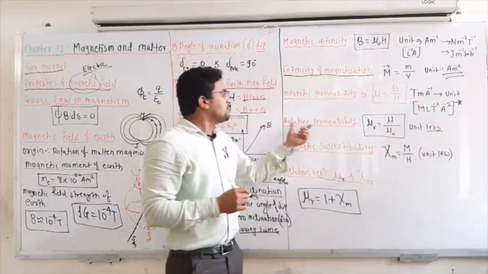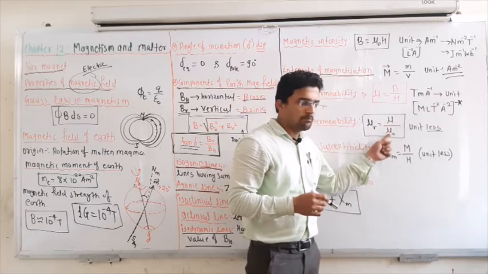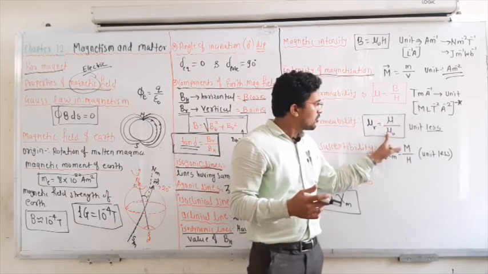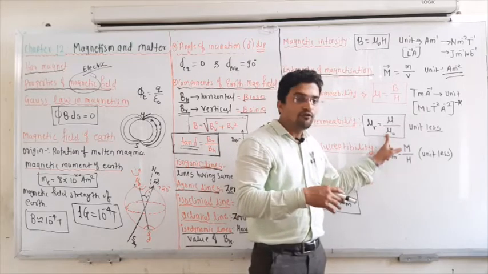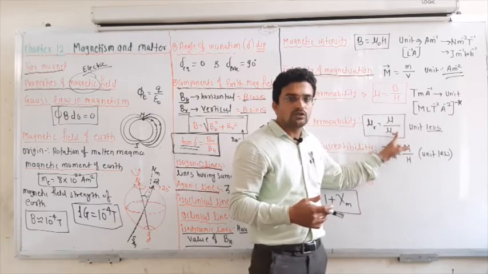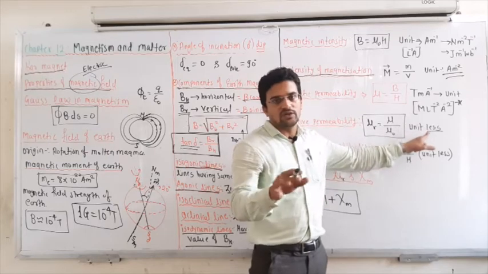Then relative permeability. So relative permeability mu r is equal to mu divided by mu naught. Mu is nothing but the absolute permeability, and mu naught is nothing but the permeability of free space. It is a unitless quantity because mu and mu naught are both measured in the same unit, so they will cancel out. You will be left with a unitless quantity.